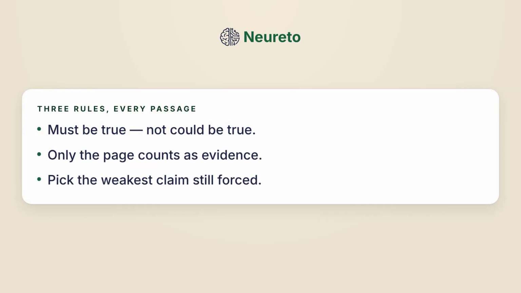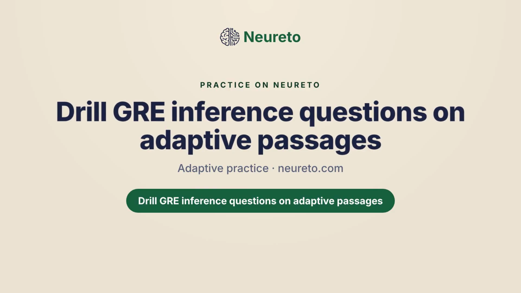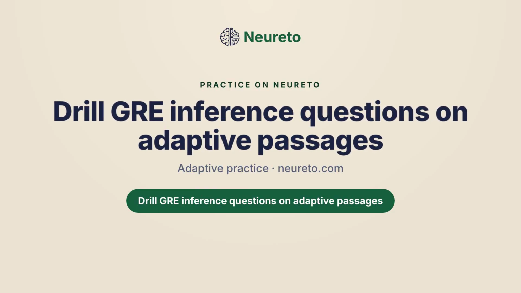Three rules. First, must be true, not could be true. Second, only the page counts. Outside knowledge is noise. Third, the weakest claim the text still forces is the answer. Run a few inference questions on your own. The trap stops working once you can name it.